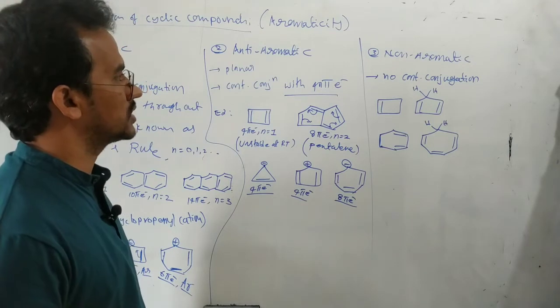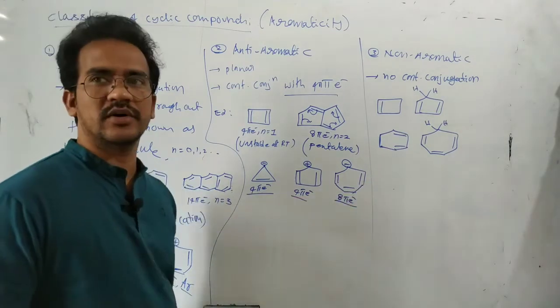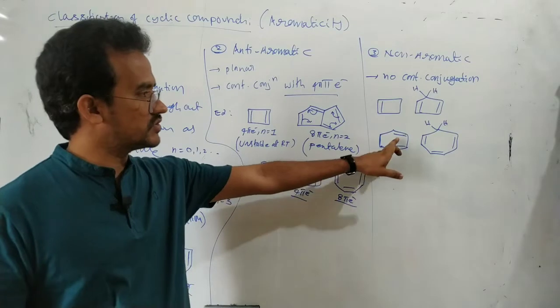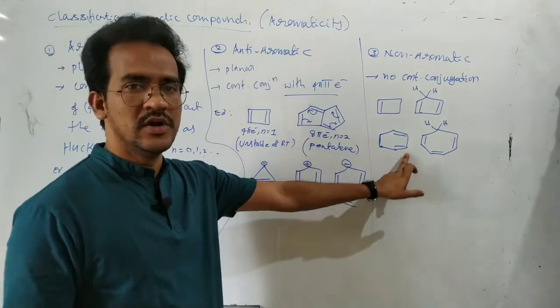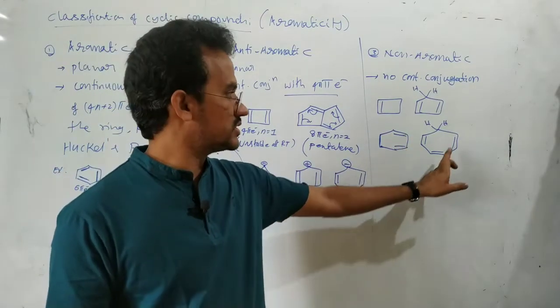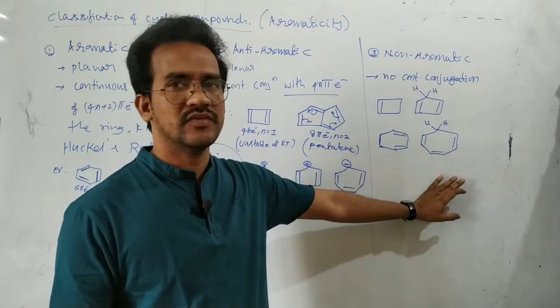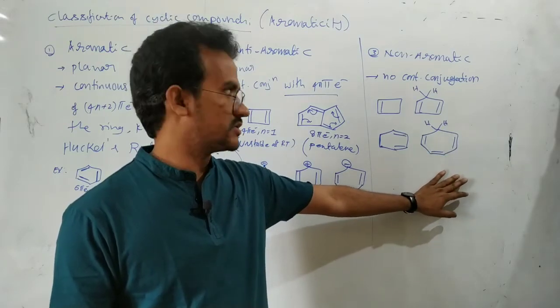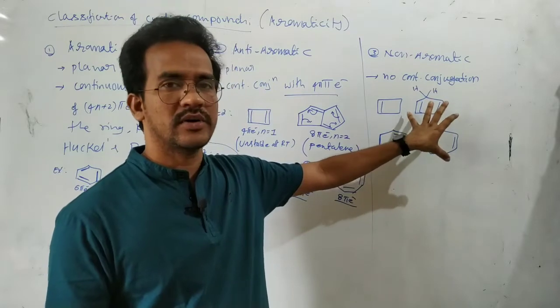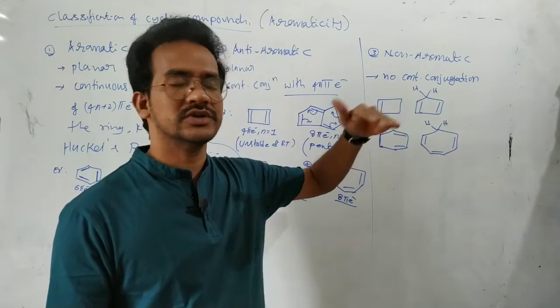No continuous conjugation, then those are the non-aromatic compounds, whatever the number of electrons. Of course, here 4 electrons are involved in the conjugation, but throughout the ring no conjugation. Here also throughout the ring no conjugation. Of course, here 6 electrons are involved in conjugation, but these are the non-aromatic compounds because no continuous conjugation throughout the ring.